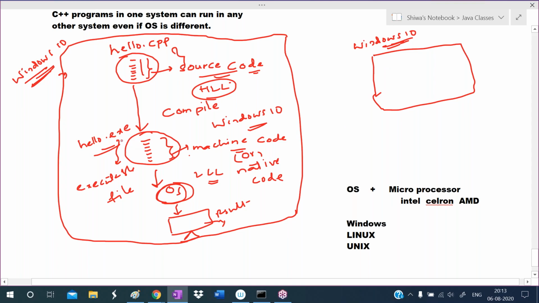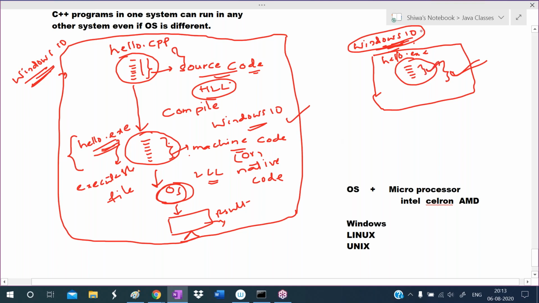So if it is the same operating system, take this exe file and place it in this system. Here I'm placing the hello.exe file in the other system. Now can we run this exe file here? Yes, we can run it here, because which operating system is in this system? Windows 10. This exe file has Windows 10 machine code.